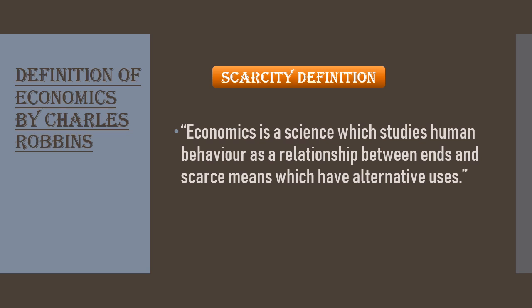Now it's time to look at the definition given by Robbins, who criticized Marshall's definition. His definition is: economics is a science which studies human behavior as a relationship between ends and scarce means which have alternative uses. This definition has great importance in the economics world because it deals with the main problem of any nation, that is scarce resources, alternative uses, and unlimited wants.